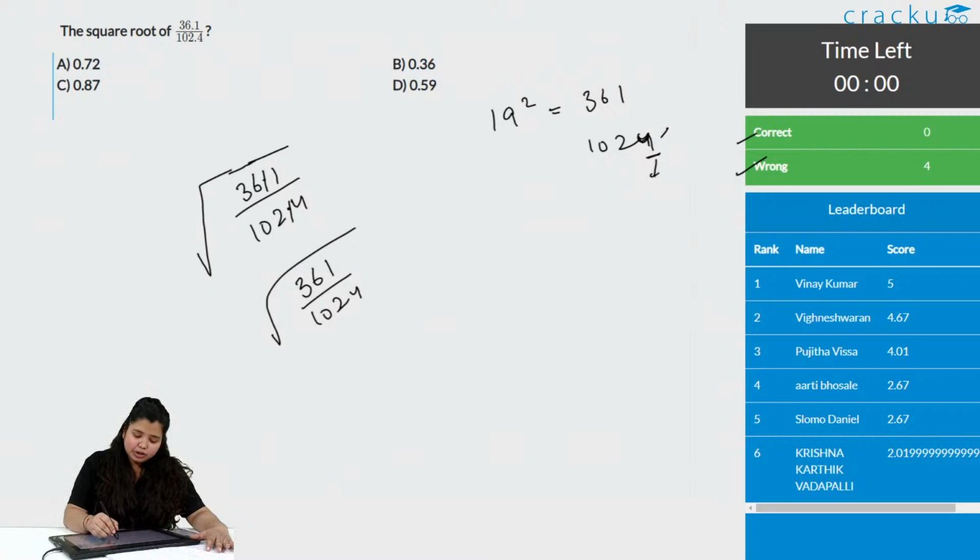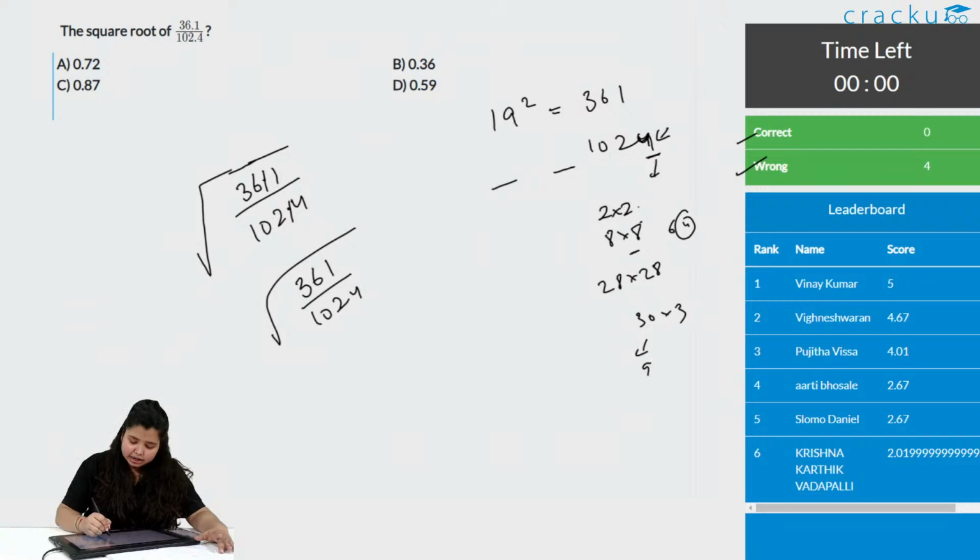And to give the unit place a value of 4, the combination of two things should be either 2 into 2, that is 4, or 8 into 8, that is 64. So, the unit place can be 4. But if it is 8 into 8, that means either it is 28 into 28, that is again a big number, because we know 30 into 30 is 900.